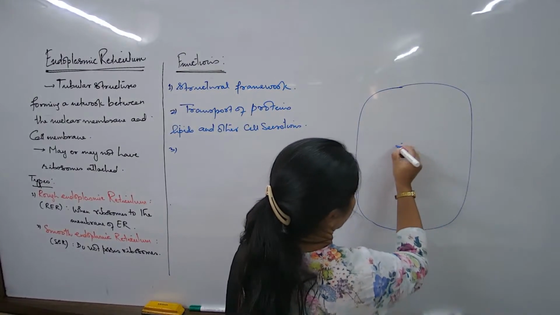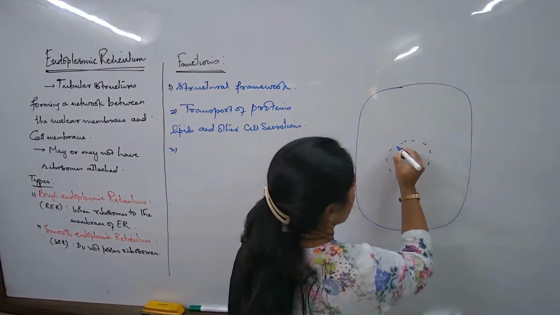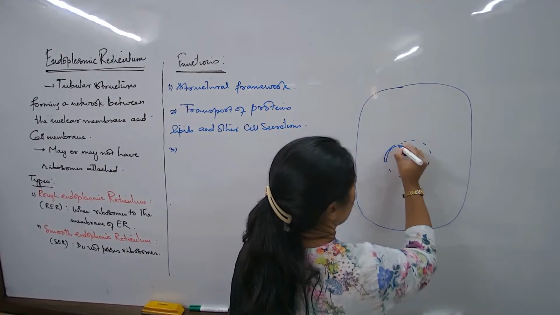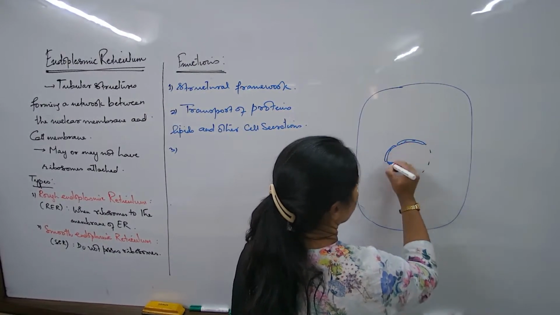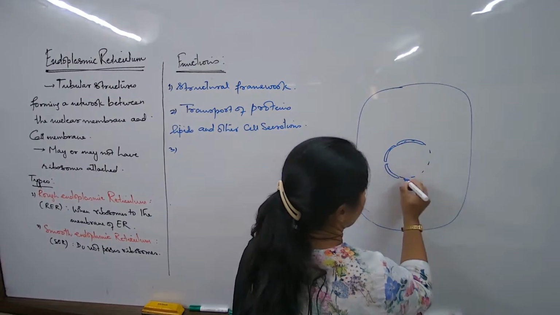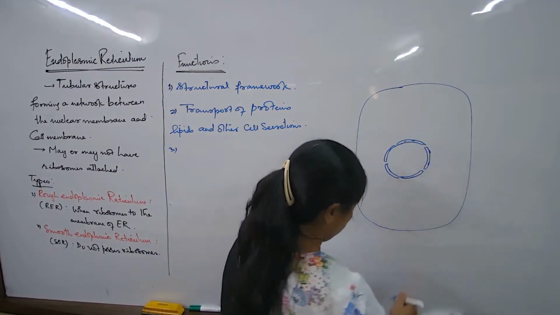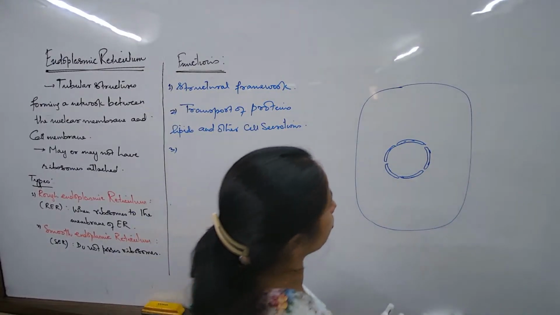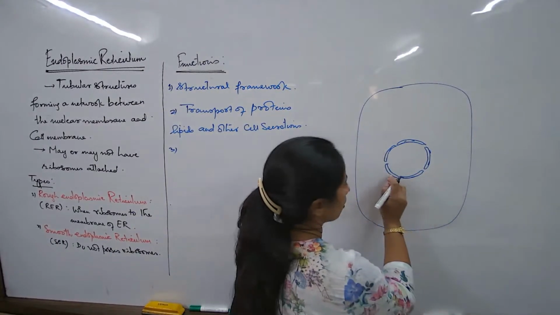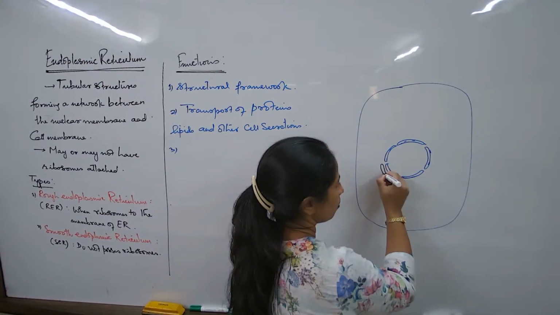We are talking about animals. This is the nuclear region, and if this is the nuclear envelope, then how should the endoplasmic reticulum be arranged? Accordingly, this is the nuclear envelope, and I am talking about an endoplasmic reticulum which is present here this way.